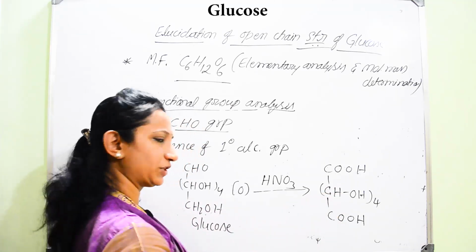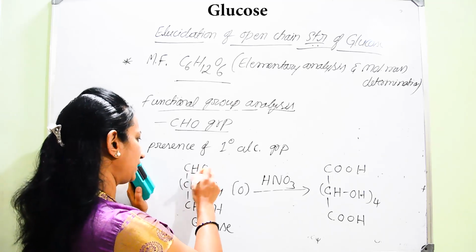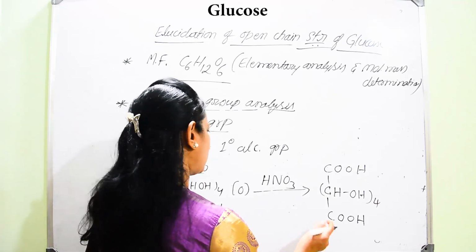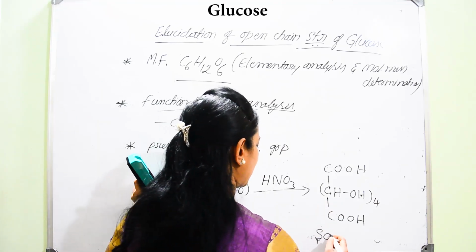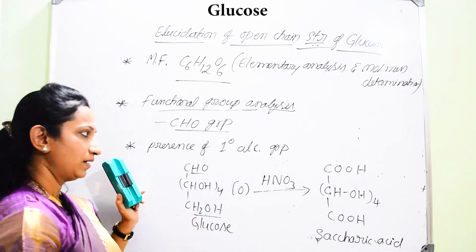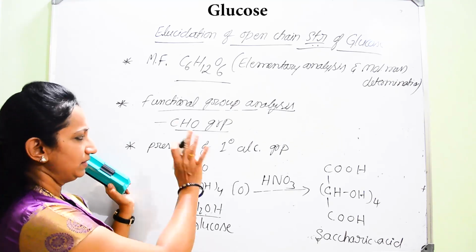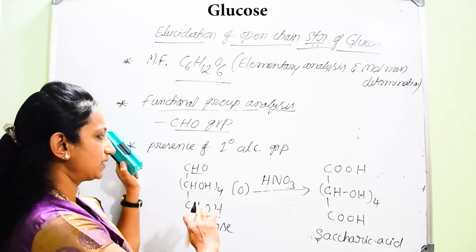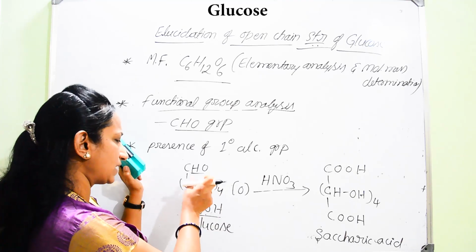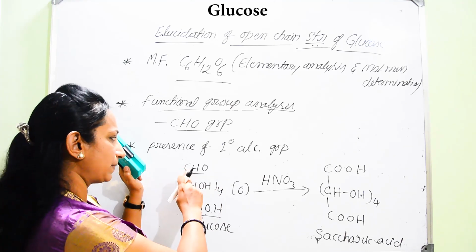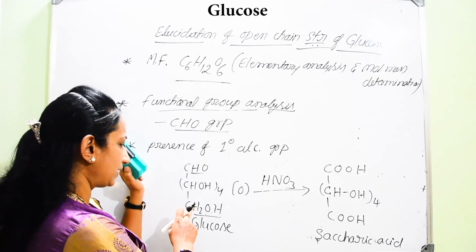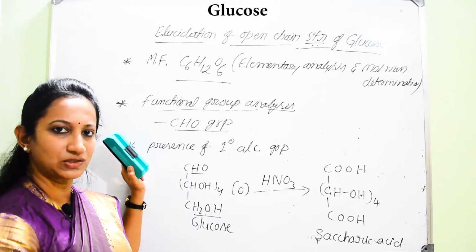So it confirms that glucose contains a terminal aldehydic group as well as a terminal primary alcoholic group. What is the name of this compound? It is called saccharic acid. So now he has proved that there is an aldehydic group, hydroxyl groups attached to the other carbon atoms, and that the last terminal primary alcoholic group is also present.